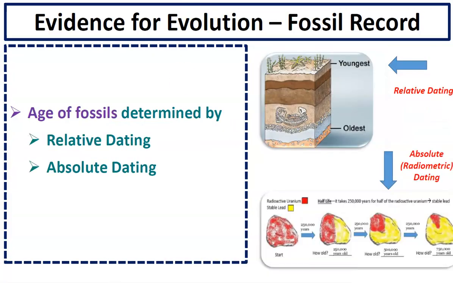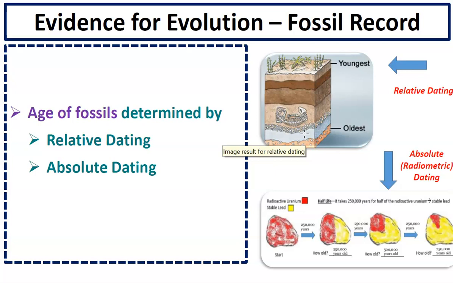All right, so the age of fossils can be determined in two ways: relative dating and absolute dating. Relative dating is when you just look at the fossil and where it's found in the sedimentary rock. Many times in sedimentary rock, there are layers. The fossils found in the top layers are younger than the fossils found in the bottom layers. So that's one way that we can date fossils, by looking at which layer the fossil has been found in.